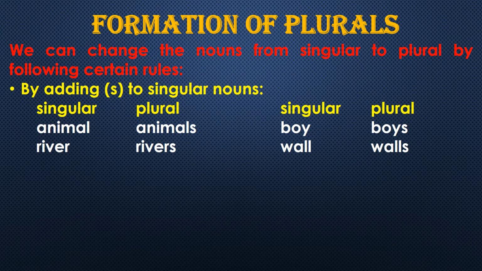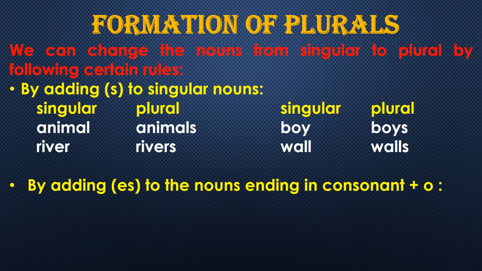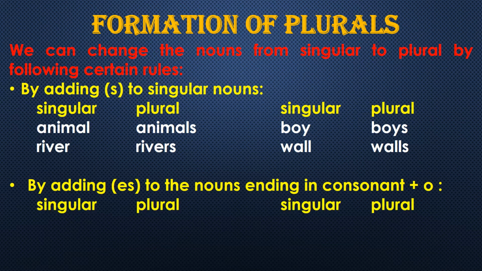Next is by adding es to nouns ending in consonant plus o. Getting the point? It means that at the end they have a consonant sound and then o. Just see the examples, then it will be clear.